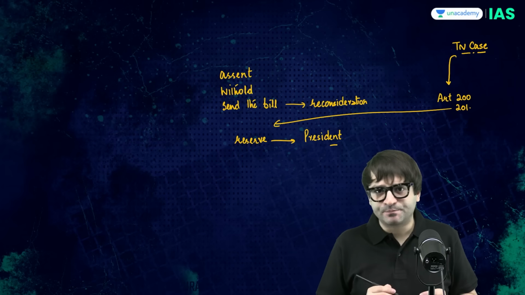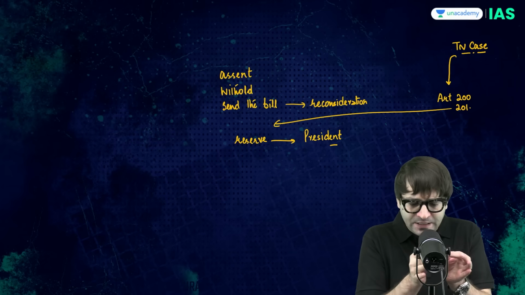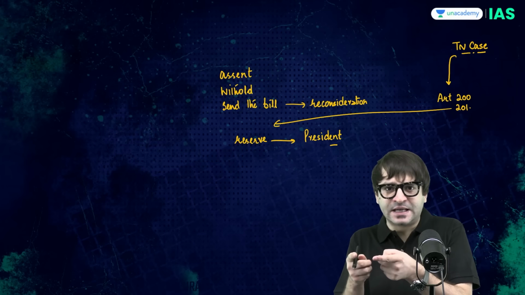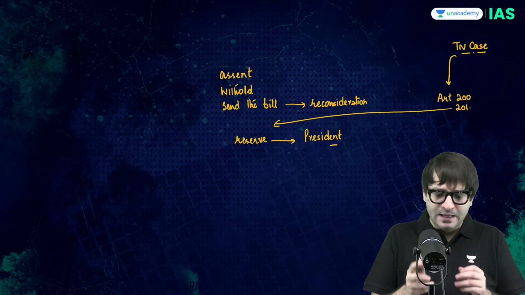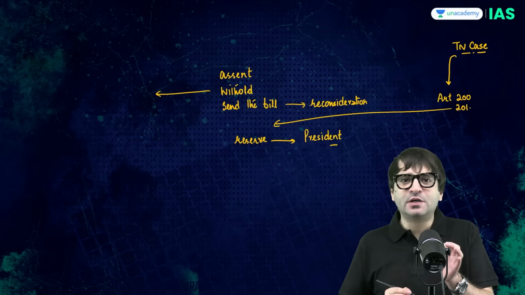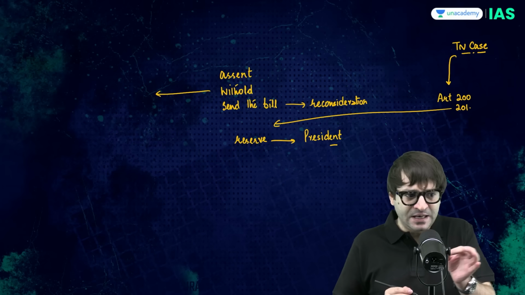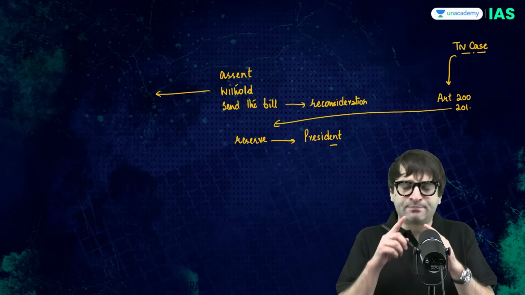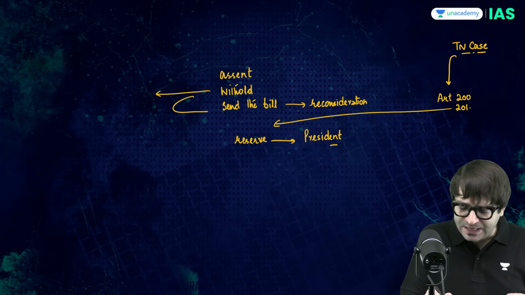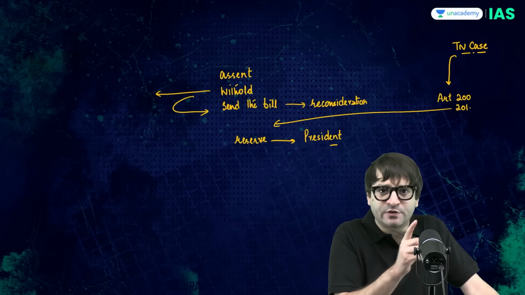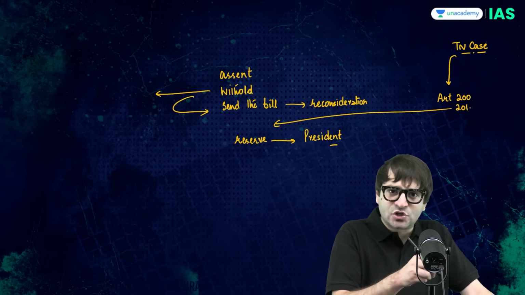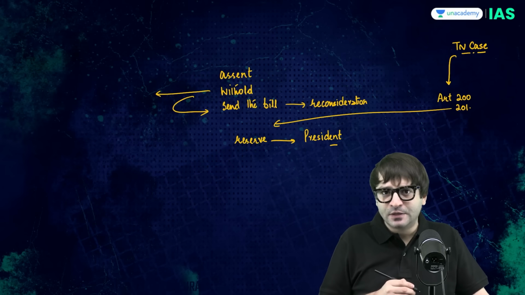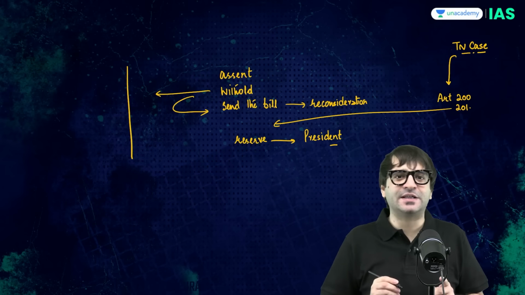But in the Punjab case, the Supreme Court had said when a bill is referred to the governor for assent, the governor may either give his assent or may withhold the assent. But withholding the assent does not mean this is the death of the bill, that the bill is dead and can never become a law. No. As soon as the governor declares that I'm not going to sign this bill, the governor will have to send the bill back to the state legislature for consideration. And if the state legislature passes this bill again, it is binding on the governor to give assent to this bill. So now we have three options available with the governor.